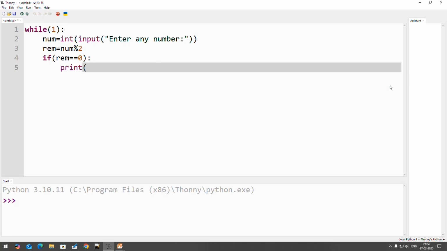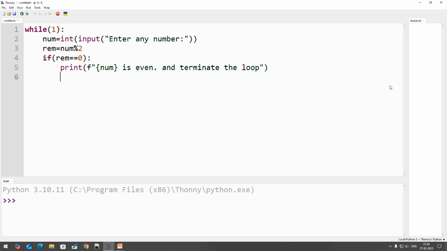So here, if you want to display output in a formatted string, you use this f, then after that the number that you have entered, that is even, and terminate the loop. That thing you want to print, right? For termination you are using the break keyword.